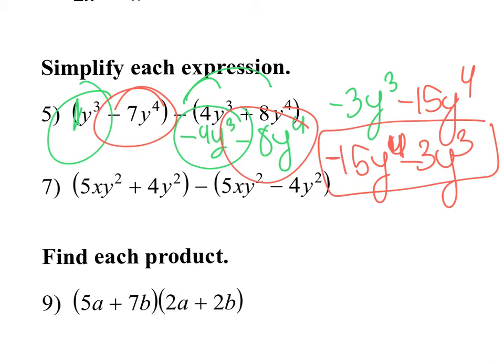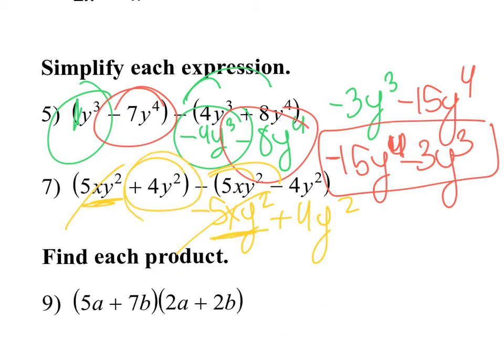Okay, let's look at number 7 here. Again, we are subtracting, so I'm going to change my signs, bring them in. I notice that my 5xy squared and xy squared cancel right here. Then I have a y squared and a y squared. I can combine those together, and we're going to get 8y squared as my final answer.